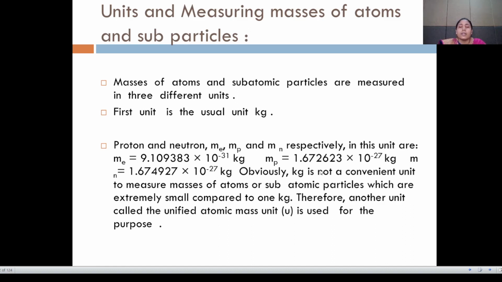Then mass of proton is equal to 1.672623 into 10 raised to minus 27 kg. And mass of neutron is equal to 1.674927 into 10 raised to minus 27 kg. Obviously, kilogram is not a convenient unit to measure the masses of atoms or subatomic particles, which are extremely small compared to 1 kilogram.